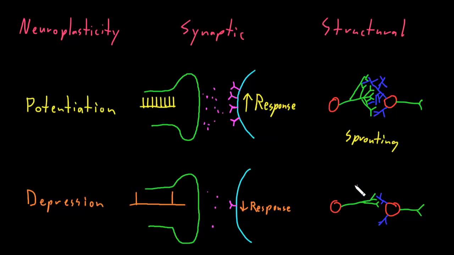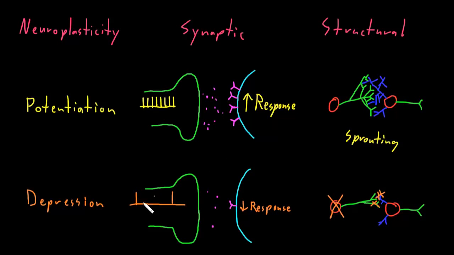If we're not having very many action potentials being fired by this neuron or by this neuron, and particularly if they're not firing action potentials together, we can see the opposite, where we actually start losing length of dendrites or losing dendrite branches, and the dendritic tree can become simpler and shorter. Or we may start losing axon terminals. We may simplify the axon terminals that are coming out of the axon. And if this neuron is not firing very often at all, we may actually lose this neuron. It may actually go away.